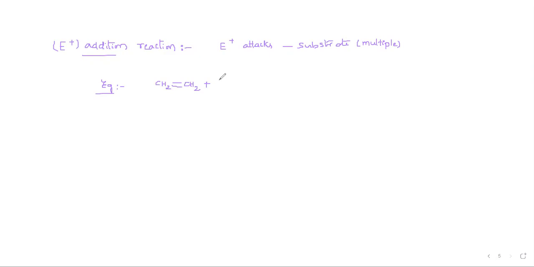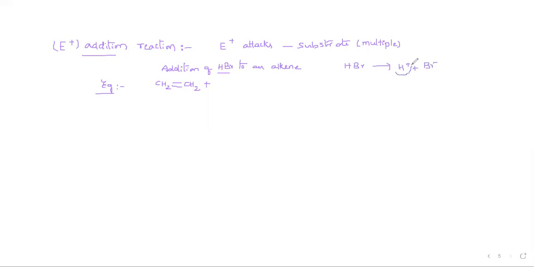Let me go with the addition of HBr, hydrogen bromide, to an alkene. So I took an alkene and the reagent I took is HBr. HBr is a reagent which dissociates to give what type of ions? H plus ions and Br minus ions, right?